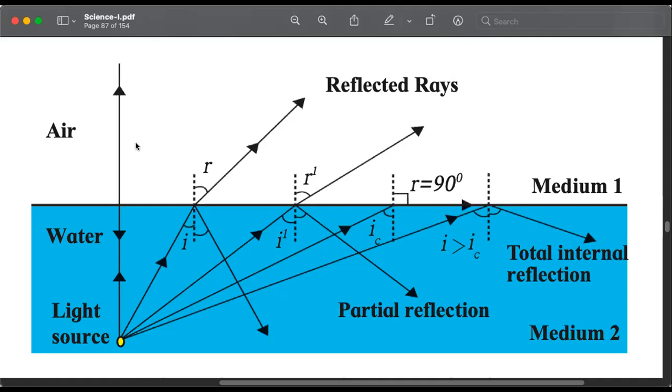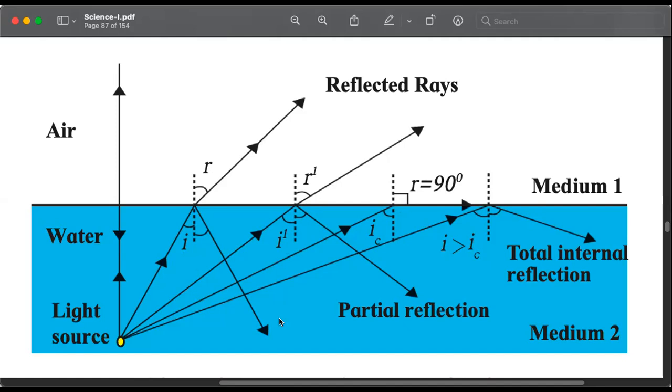So in one extreme situation where I is equal to 0, everything goes out. Not everything goes out. It never everything goes out. Some light is always reflected back, whether it is this situation, whether this is I situation, I1 situation, or IC situation, some light is always reflected back. Because it acts as a surface. Whenever light hits the surface, some of it is always reflected back.